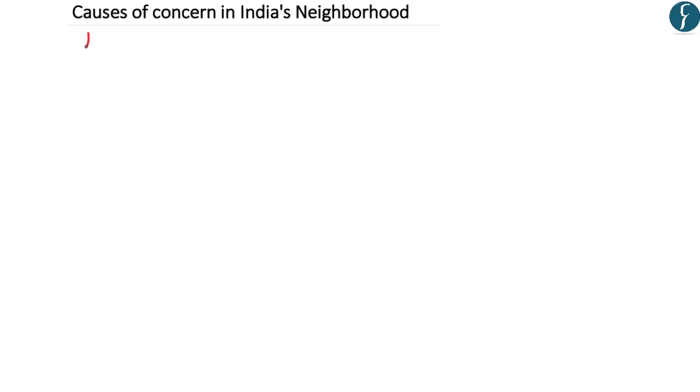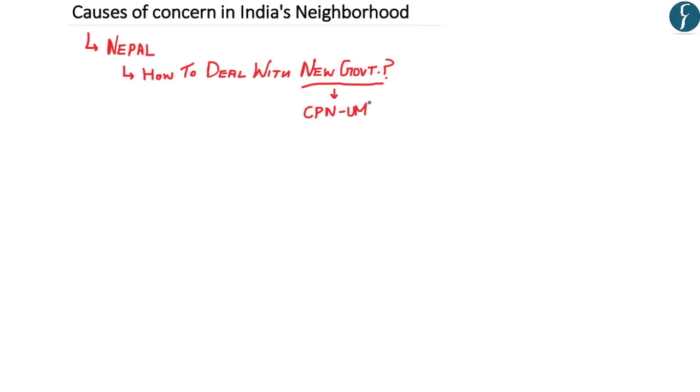Now, the first country that the author talks about is Nepal and the causes of concerns for India in this country. Now, the first cause of concern is on how India should deal with the new government that has been formed in Nepal. Now, the new government in Nepal comprises of an alliance between the left-leaning partners led by KP Oli. And the cause of concern for India is that the new alliance that has formed the government in Nepal is sympathetic towards China. And the new government in Nepal might try to balance India by growing closer with China.